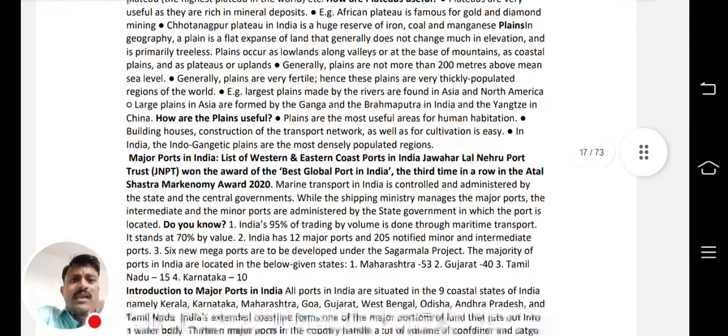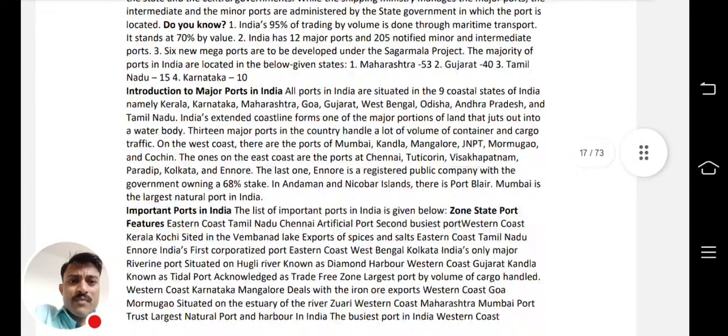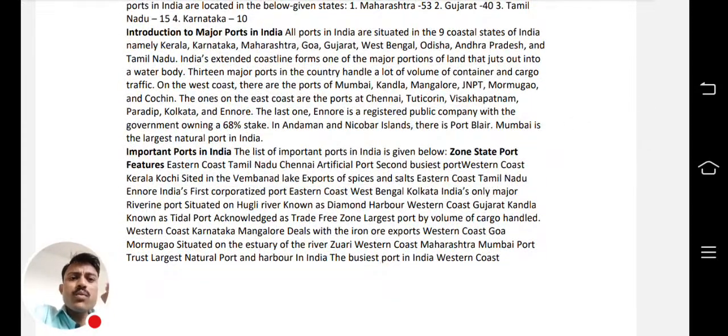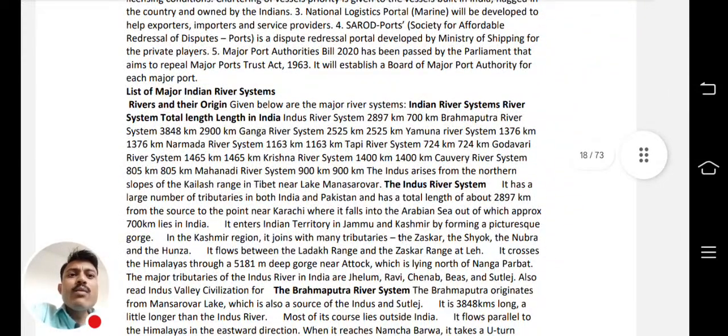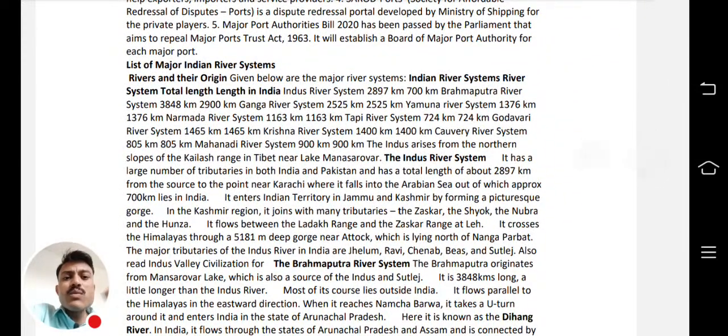Now major ports in India, which are the major ports, this is also covered, because important ports are important in the economy also. You can use their names in the mains answers also, but they can be asked in prelims too. Okay, now the list of major Indian river systems. Indian river systems are very important, every year 2-3 questions will come from the river systems, don't ignore this. So every river is covered in detail in these 2-3 pages.